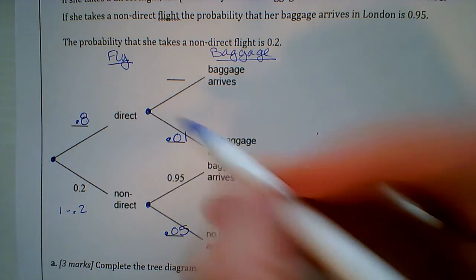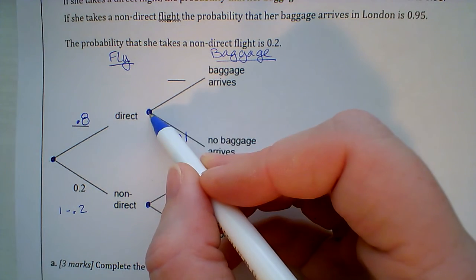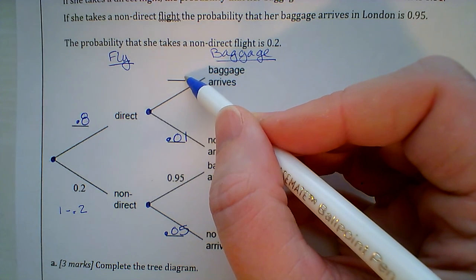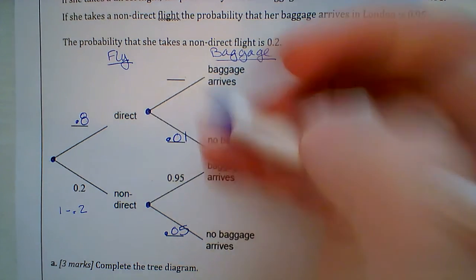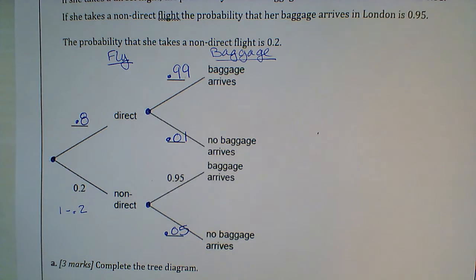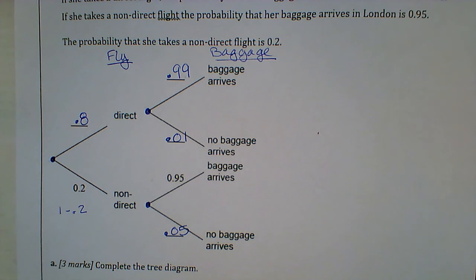And then, again, notice these two branches share the same vertex. So what are we going to put up here? Well, if you go 1 minus 0.01, you're going to get 0.99. And there we have our completed tree diagram. So now from here, go ahead and try parts B and C. Give them a try, see what you come up with, and then come back to the later videos and check your work and see how you did.